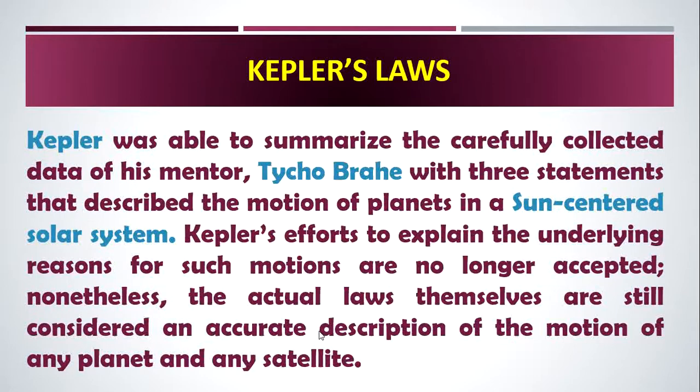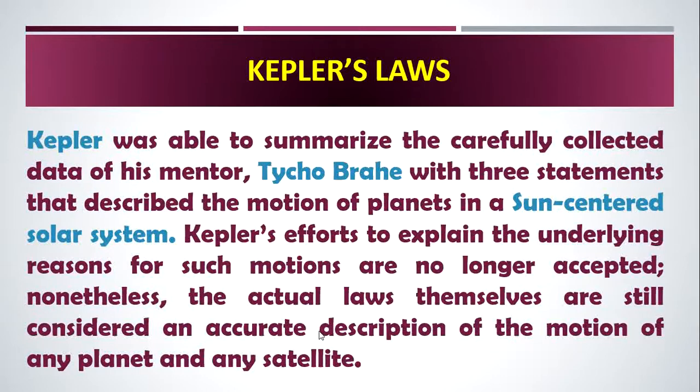The sun is the center of the solar system. Kepler's efforts to explain the underlying reasons for such motions are no longer accepted, and the actual laws themselves are still considered an accurate description of motion about planet and satellite.